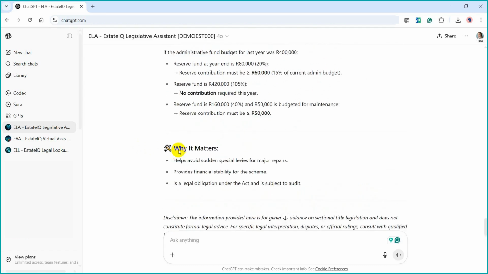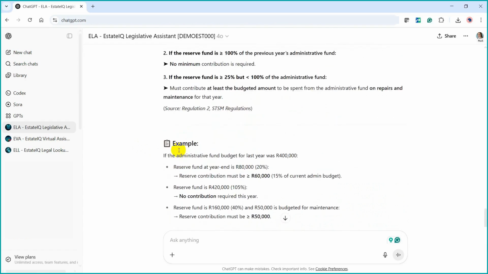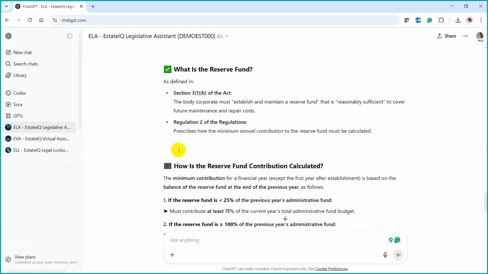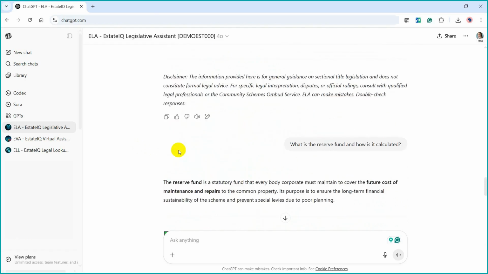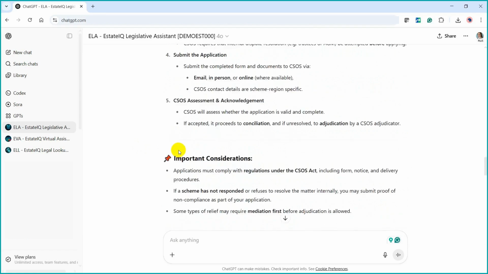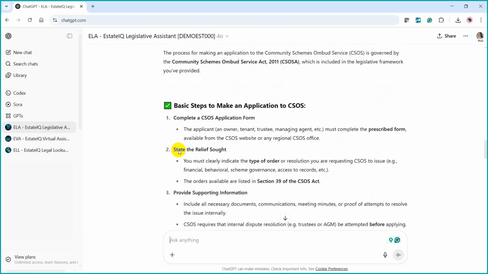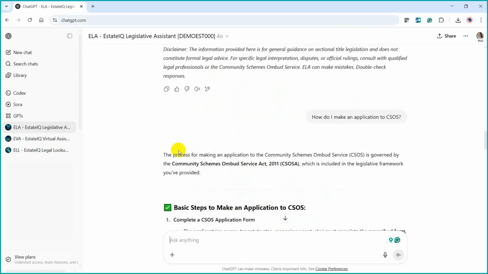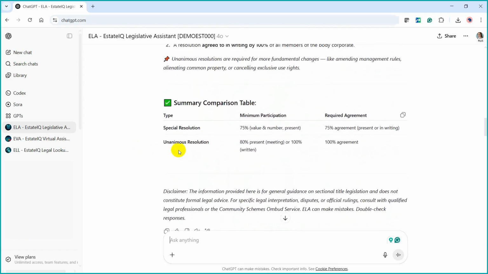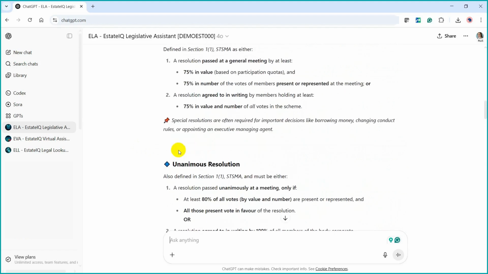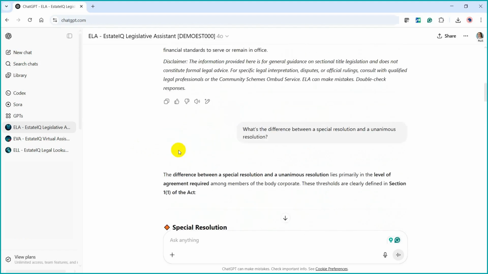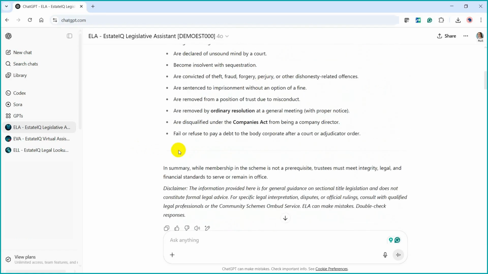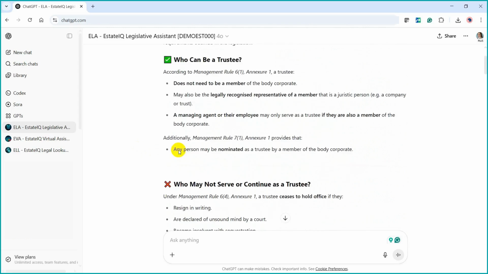Ask ELA anything legislation related and get instant answers and simplified explanations of complex legislation. In this demo, we asked varied questions across different areas in legislation in a single conversation. In real-life use, if the topic or focus changes, we recommend starting a new chat with ELA.